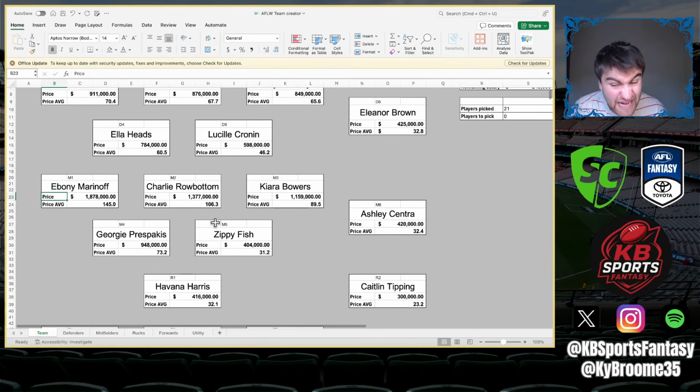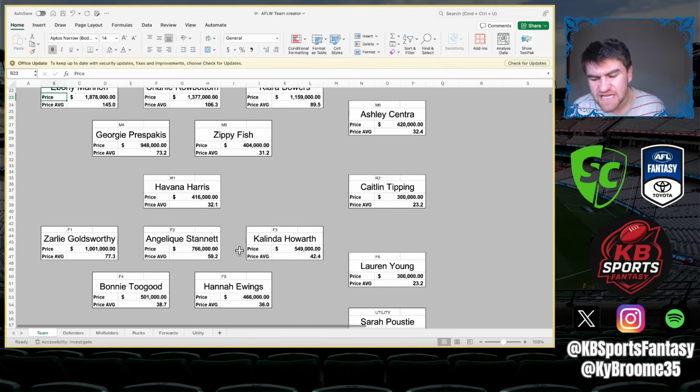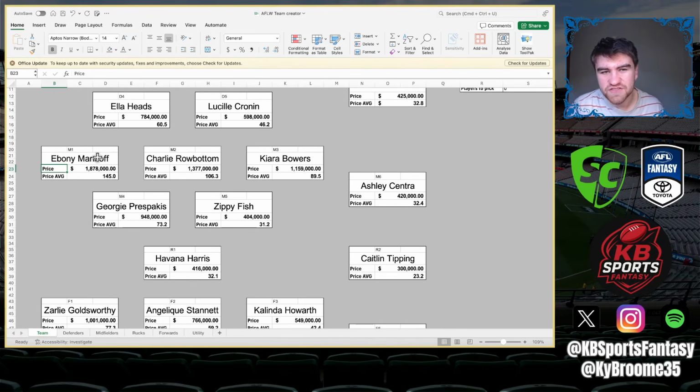But I don't know if there's any value there, because if Marinoff goes at 140, 145, she'll be a captaincy option each and every week. And that'll be much more points. You'll be getting 30 points per game in captaincy option. Whereas if you maybe get the right forward, you might gain 20 of that back. But then again, also, you might also be giving up sort of 20 points back to a rookie that's overplaying their price point. So it's like, if you can pick the right rookie with Marinoff, it softens that blow compared to someone that might get 2 primos.